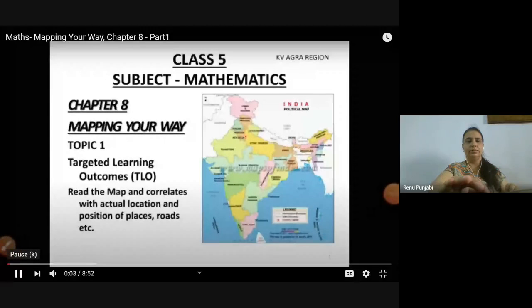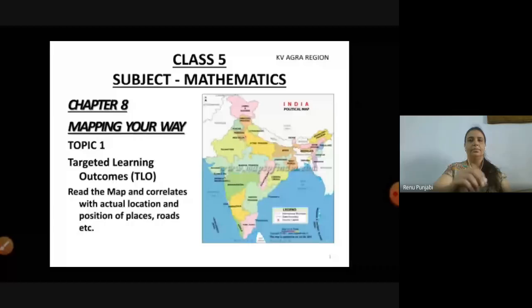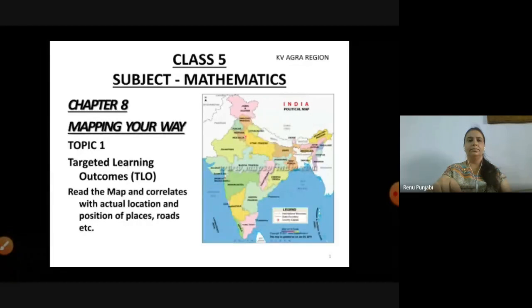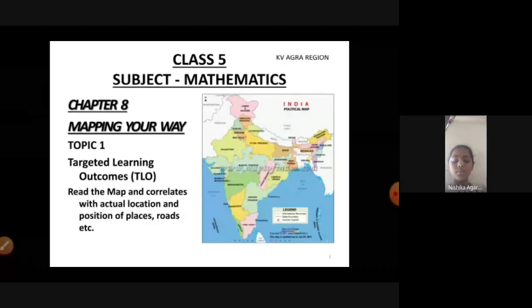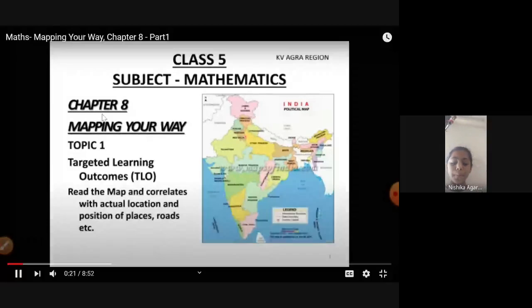Good morning, dear students. Hope you all are fit and healthy and enjoying your online teaching learning. I am here with the chapter Mapping Your Way. The targeted learning outcome for the first topic is that students will be able to read the map and correlate it with the actual location and position of places, roads, etc.